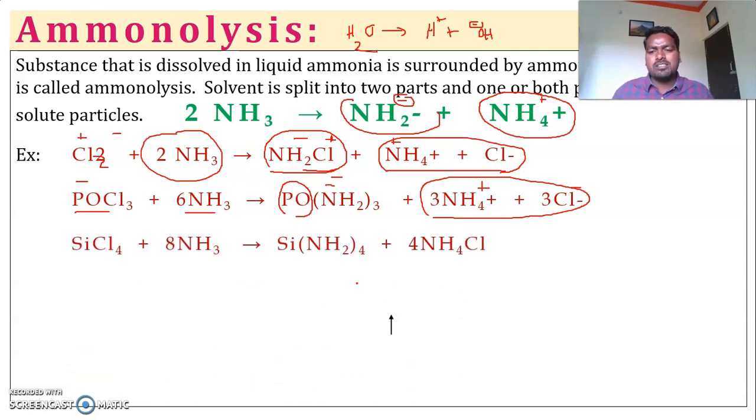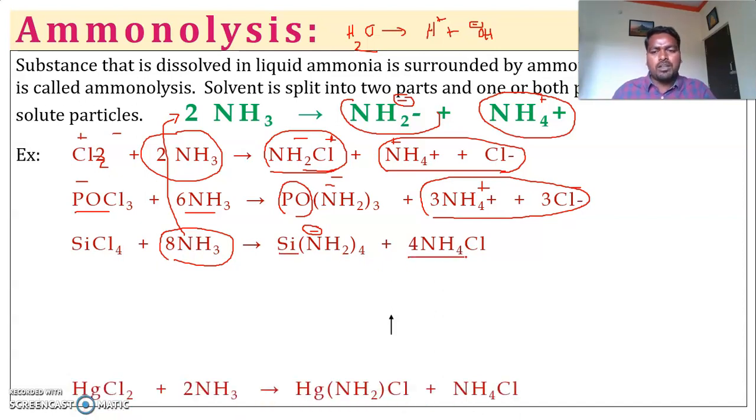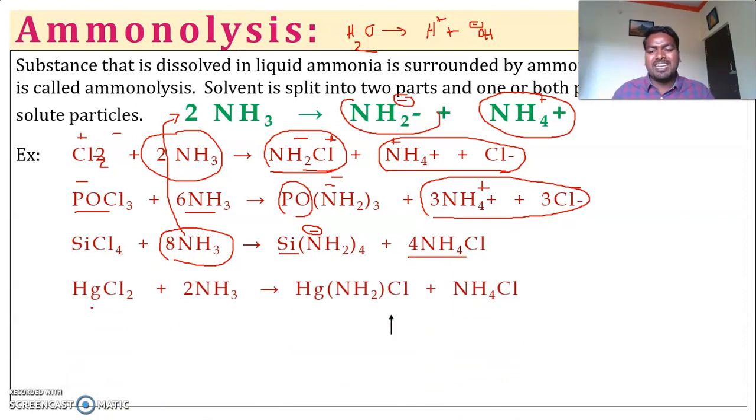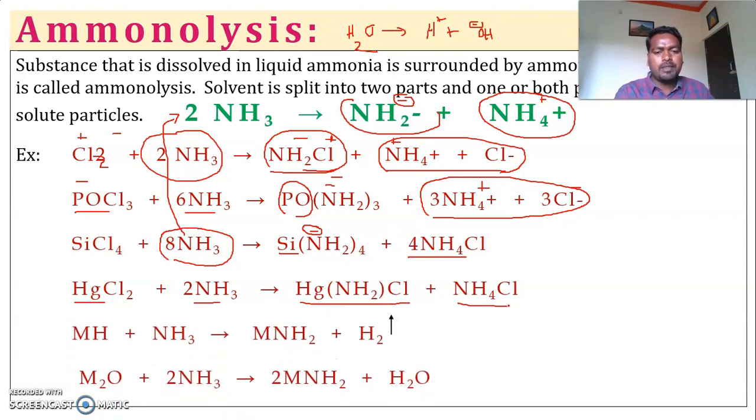And similarly, silicon tetrachloride reacts with ammonia. This ammonia undergoes self dissociation and gives NH2 minus. There are 4 NH2 minus, that's why this is silicon tetraamide, and it gives 4 molecules of ammonium chloride. And similarly, another reaction, mercury chloride reacts with 2 molecules of ammonia. It gives mercuric amide chloride plus ammonium chloride. Next, another important reaction is with a metallic hydride, that is sodium hydride.